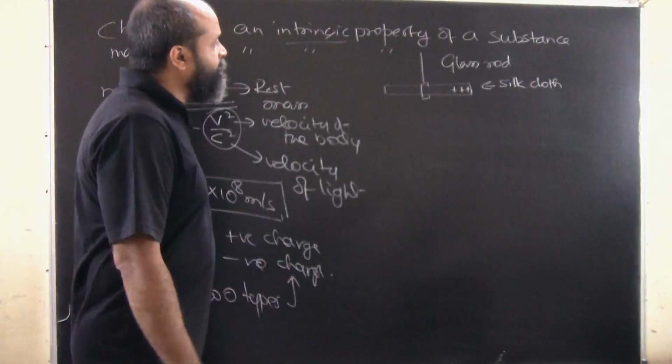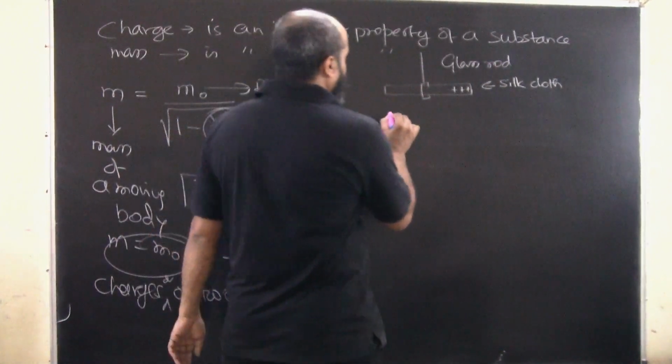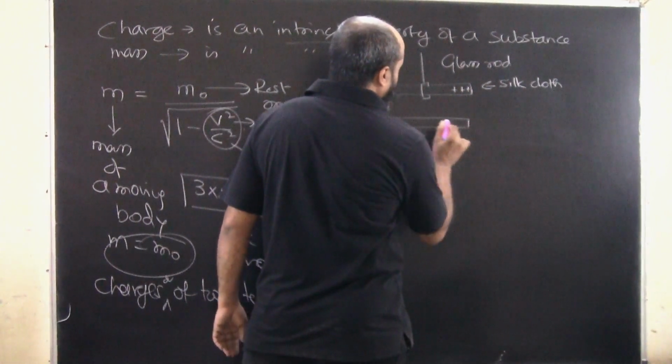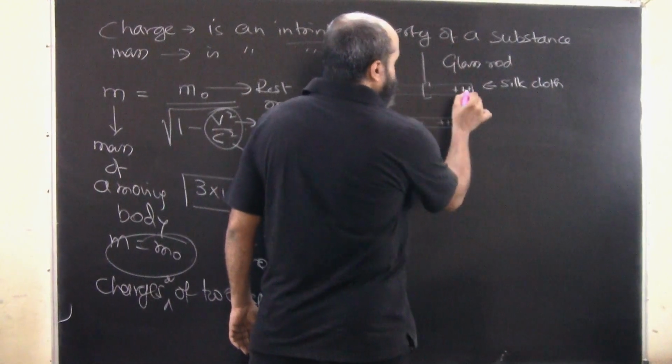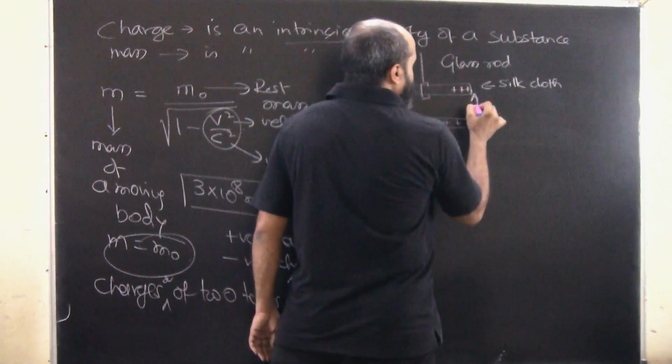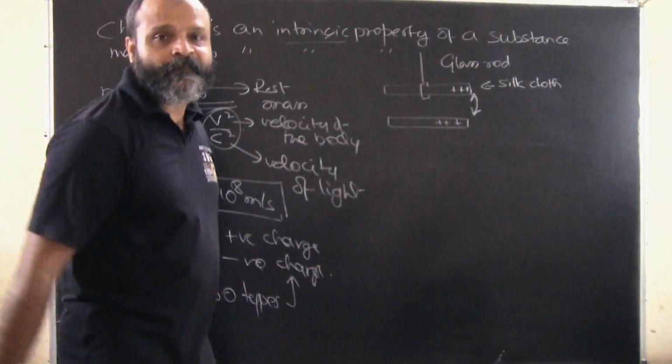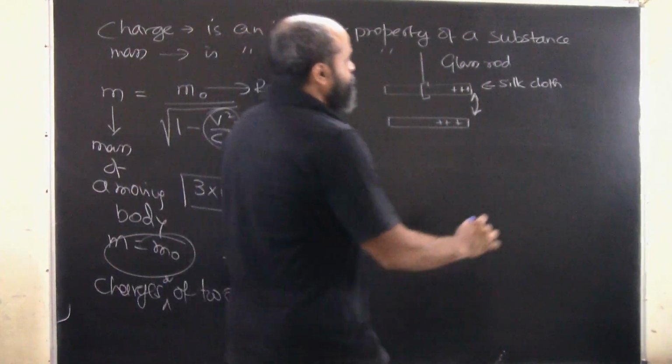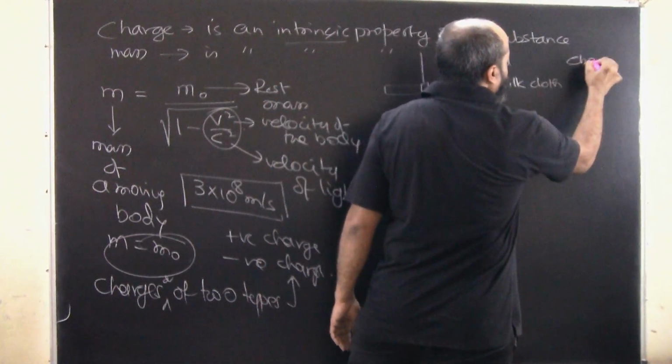Now, if you happen to bring another rod which is positively charged close to it, what will happen? They both will repel each other, right? In the same way, if you have an ebonite rod,